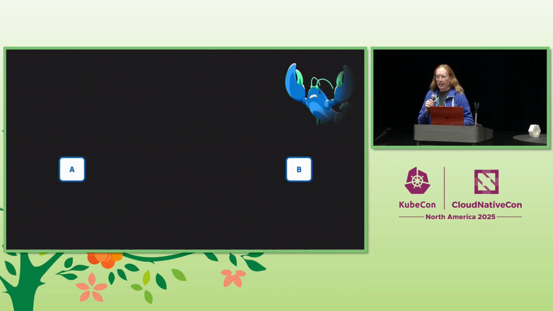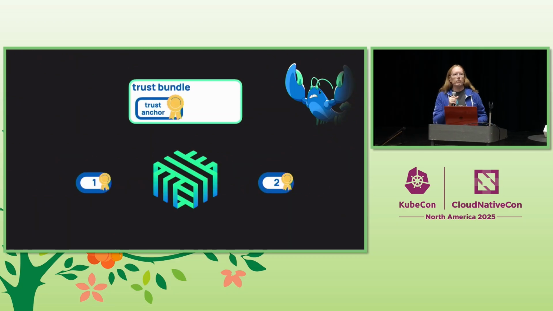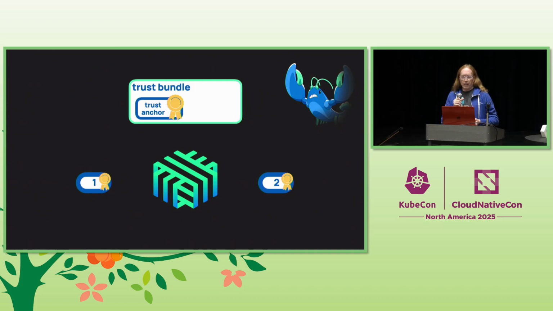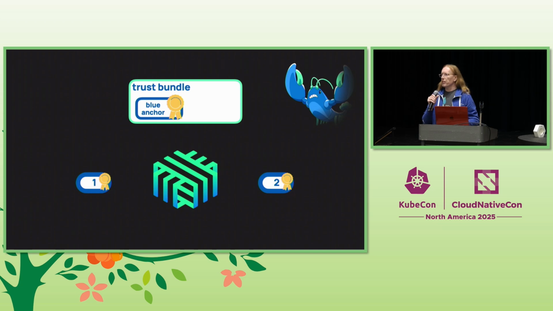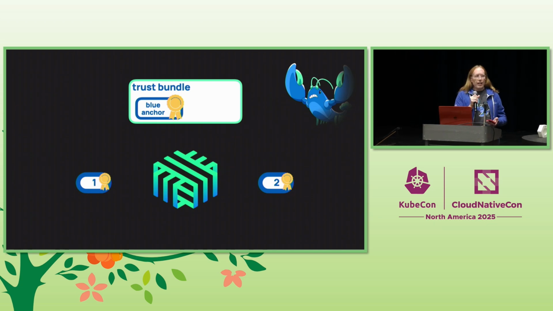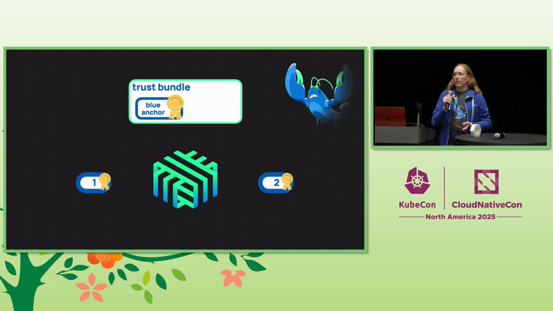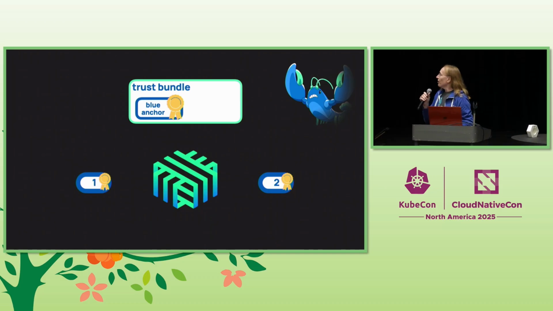The first one is that for Linkerd to use a certificate, it has to be ultimately derived from a cert called a trust anchor, which lives in a trust bundle. The second thing is that if you've got this blue anchor, you have blue certificates, and everything is well. This is good because Linkerd knows that it can trust those blue certificates in the mesh. To prevent these things from expiring, though, you have to rotate or renew them. And if you need to do that to a trust anchor, you have to do something special.